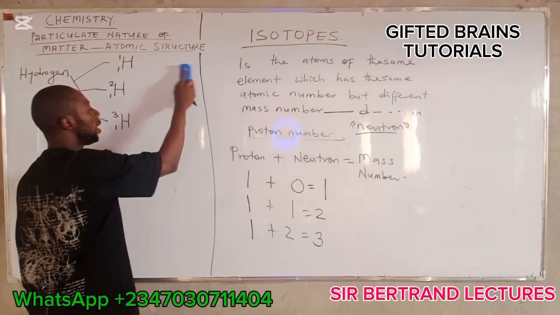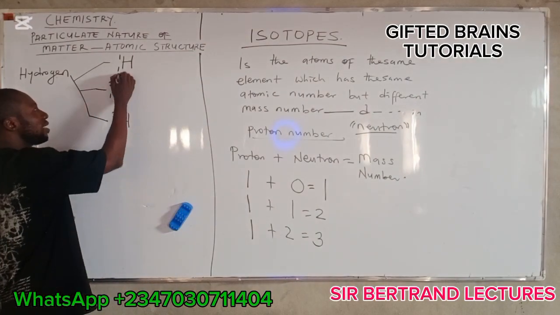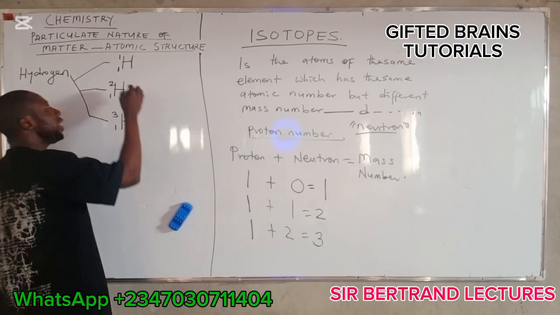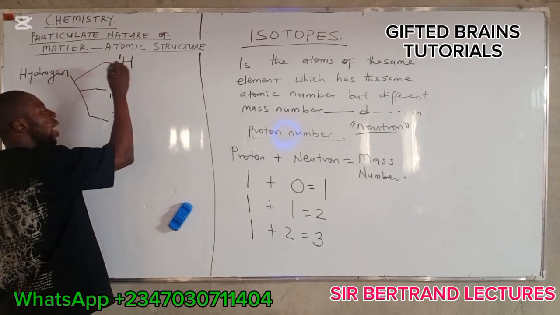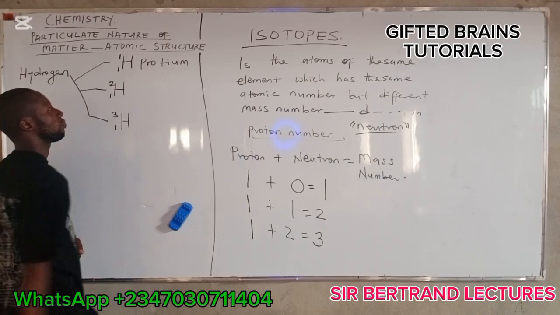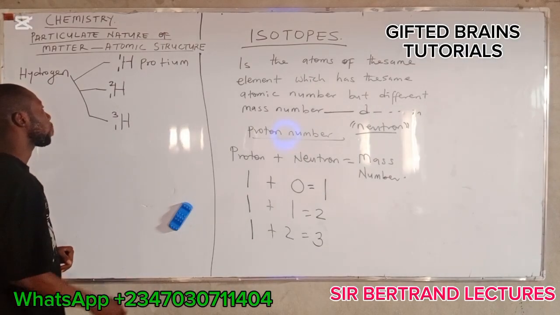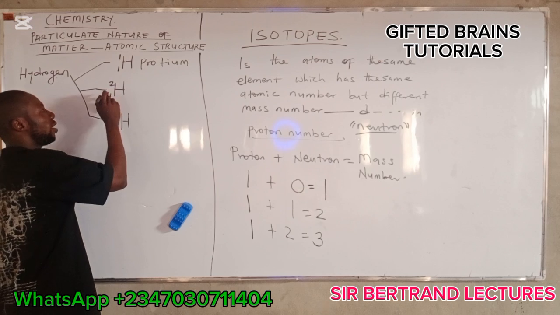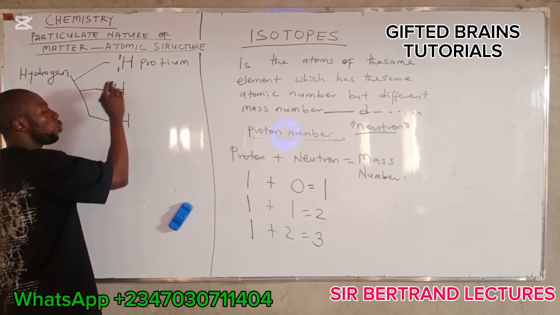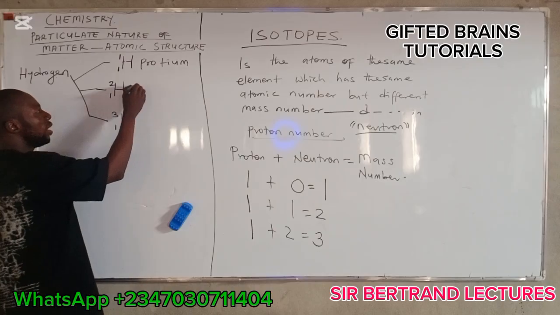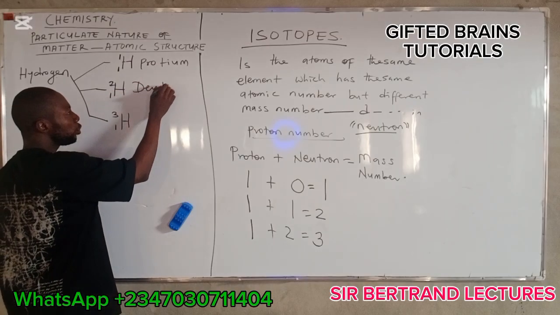Now, this hydrogen that has no neutron, which has mass number 1, is known as protium. Then the hydrogen atom that has 1 proton and 1 neutron, which has mass number 2, is known as deuterium.